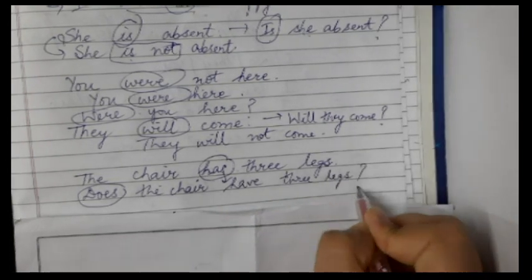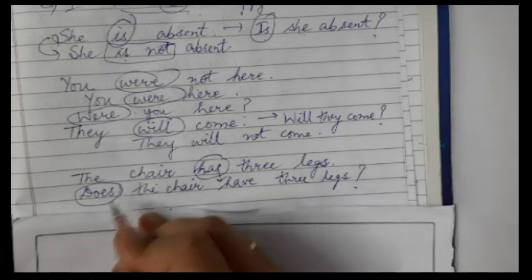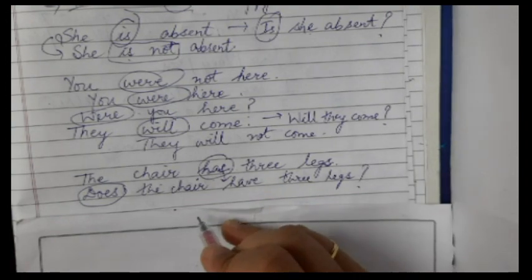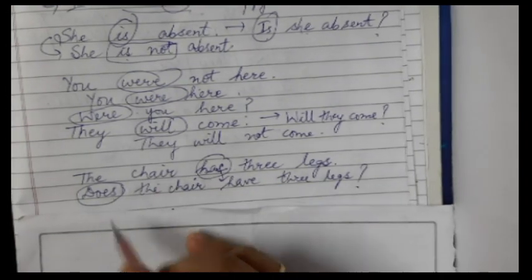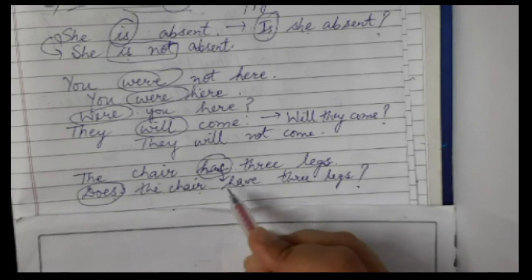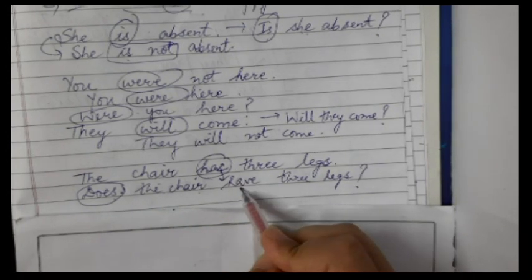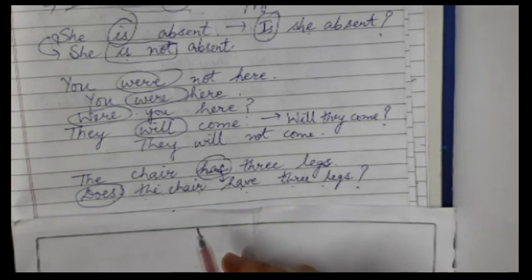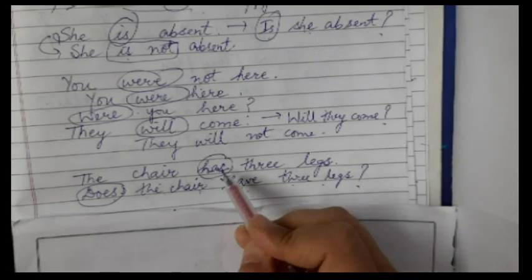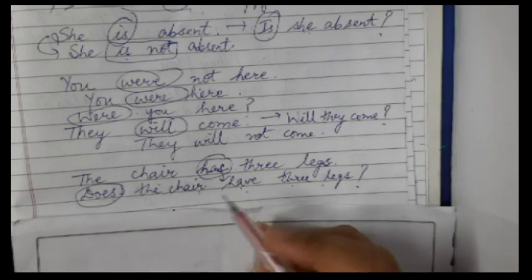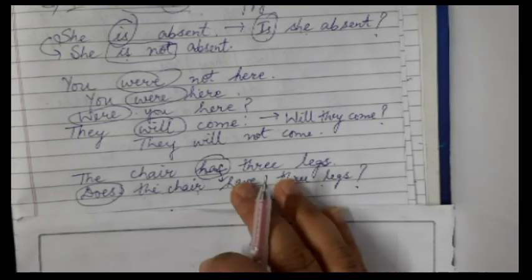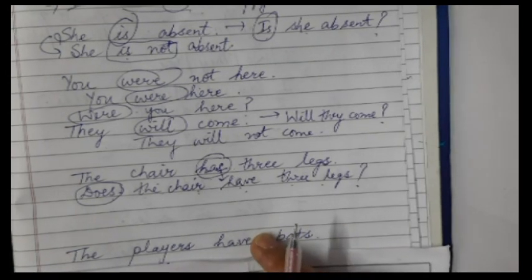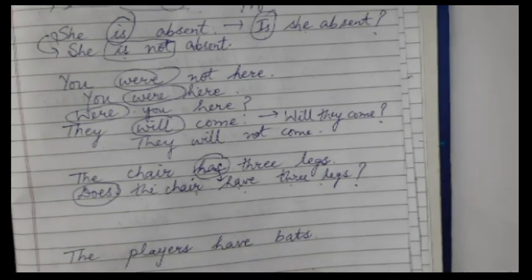We have to just memorize this rule. We will use does because it comes in simple present tense, and chair is singular, so does will come. Does the chair, and has will be changed to have. Does the chair have 3 legs? Please remember, it is only when you have has or have kind of possession kind of sentences, right? Similarly, when you have sentence, the players have bats. Now this is again a possession kind of sentence.